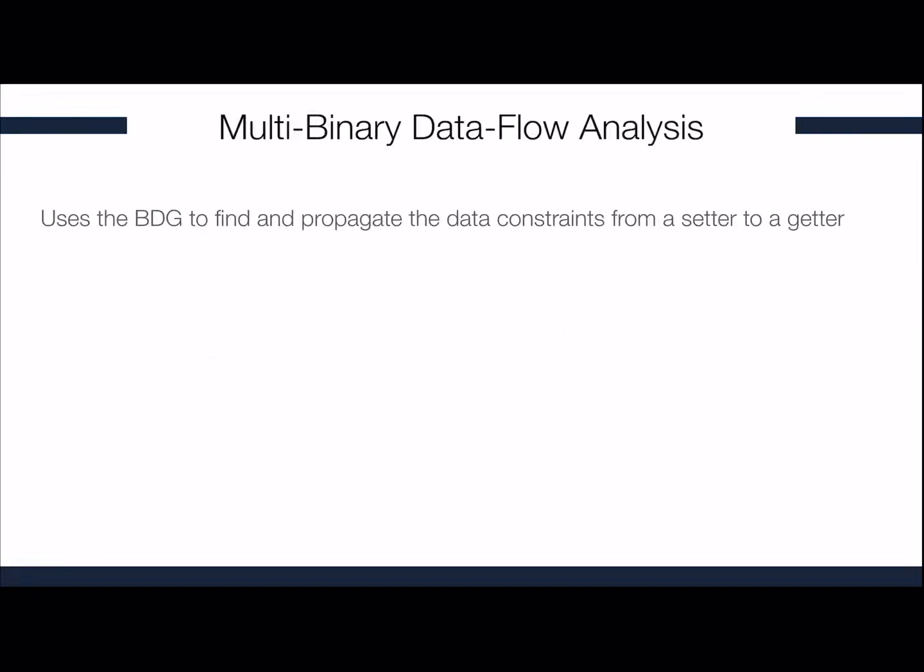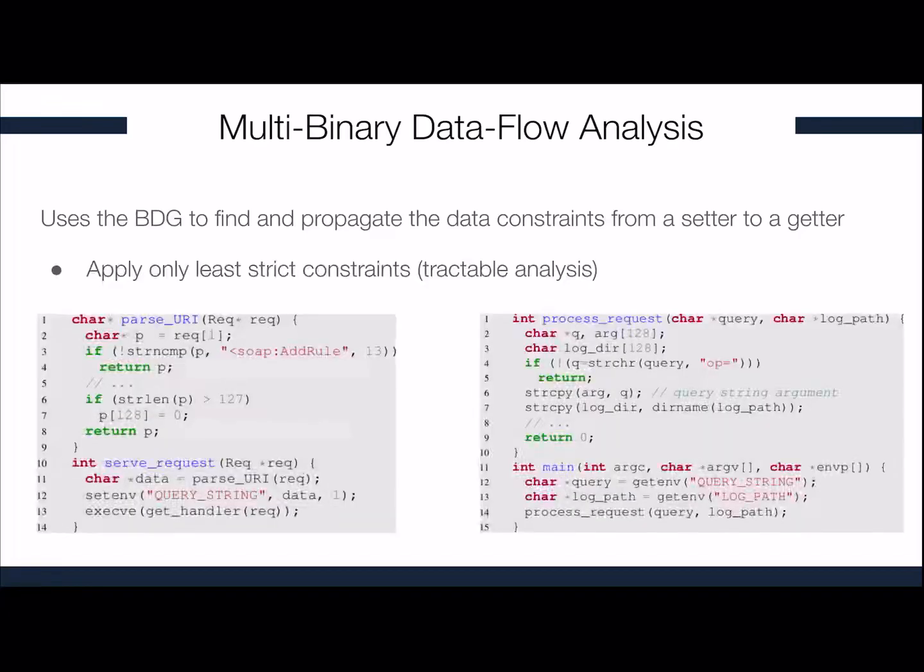The multi-binary data flow analysis module uses the BDG to find and propagate the data constraints from a setter to a getter. In order to keep the analysis tractable, we only apply and propagate the least strict constraints. In our example, the variable data was tainted because of two different program paths coming from the function parse_uri. Now, the first path, at line 4, contains unconstrained data, while the second one contains constrained data. As such, we only consider the first set of constraints, in this case the empty set, and propagate it to the getter binary, which will cause the variable query at line 12 in the getter binary to be unconstrained.